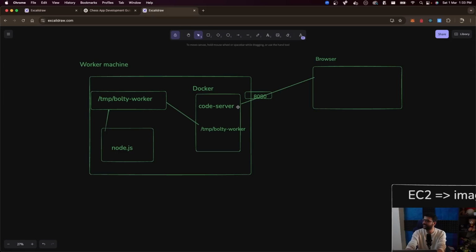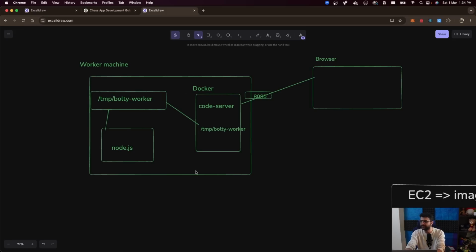So they can only change files in this Docker container. I need to mount this specific folder onto the host machine, so that the changes the LLM is making are synced with the changes that the user is making. Both of these should point to the same folder on the host machine, which is why I've added a volume over here. And of course, I will add a port mapping to expose this.